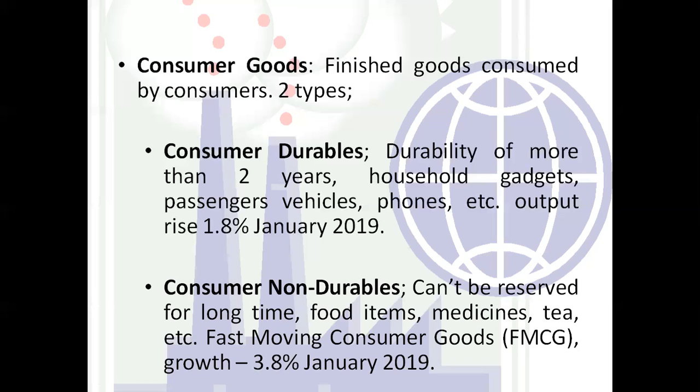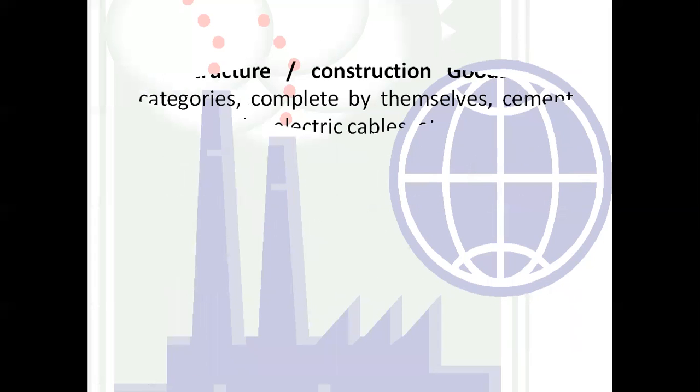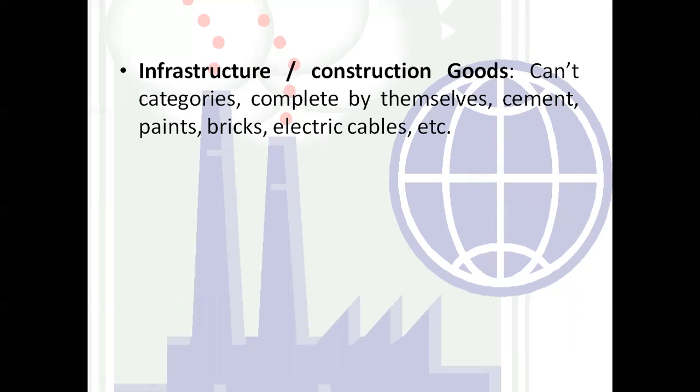So the growth of this subsector was 3.8% in January 2019. It is clear that consumer goods have been divided into two parts, consumer durable and consumer non-durable, right? Next, we will move towards the infrastructure. This is the last point of the functional composition of the industrial sector.